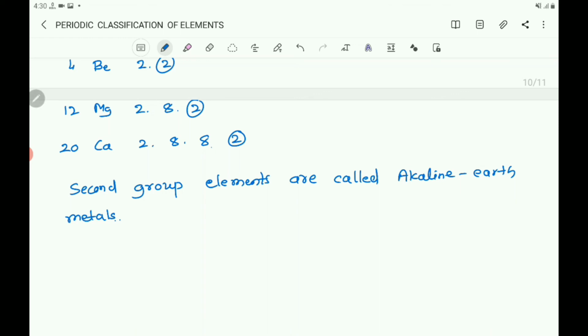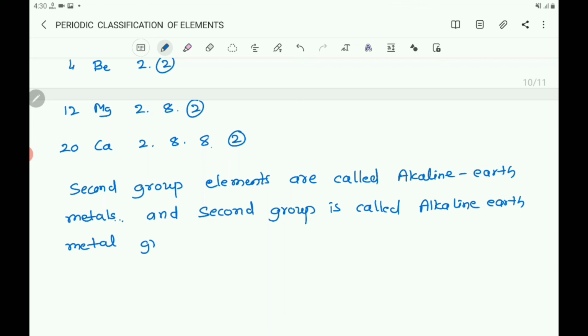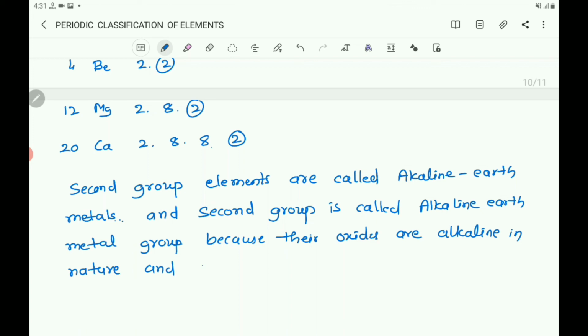So the word earth is taken here, alkaline earth metal, and second group is called alkaline earth metal group, because their oxides are alkaline in nature and present on earth.